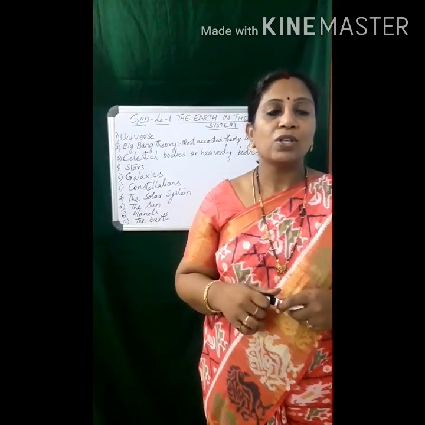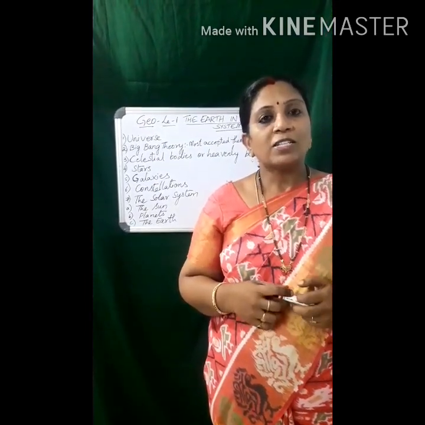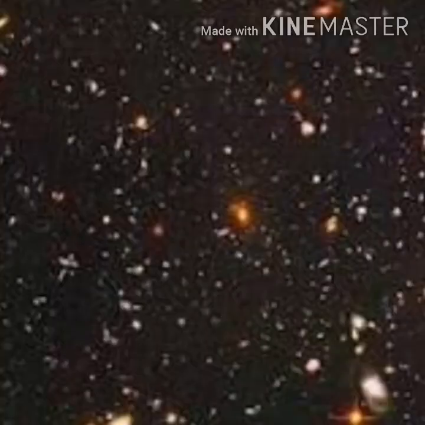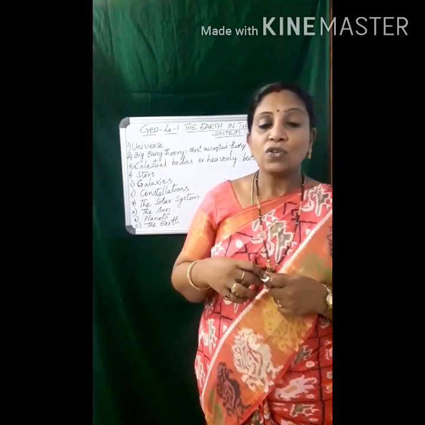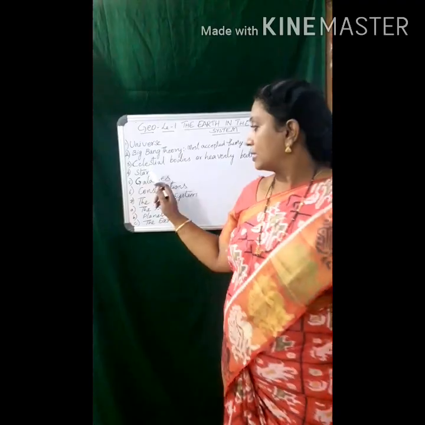So let us know what is meant by celestial bodies, or the heavenly bodies. What is meant by these celestial bodies? Everything which exists in the universe comes under these celestial bodies or the heavenly bodies. So we said that in the universe we have stars. First let us know about the stars.